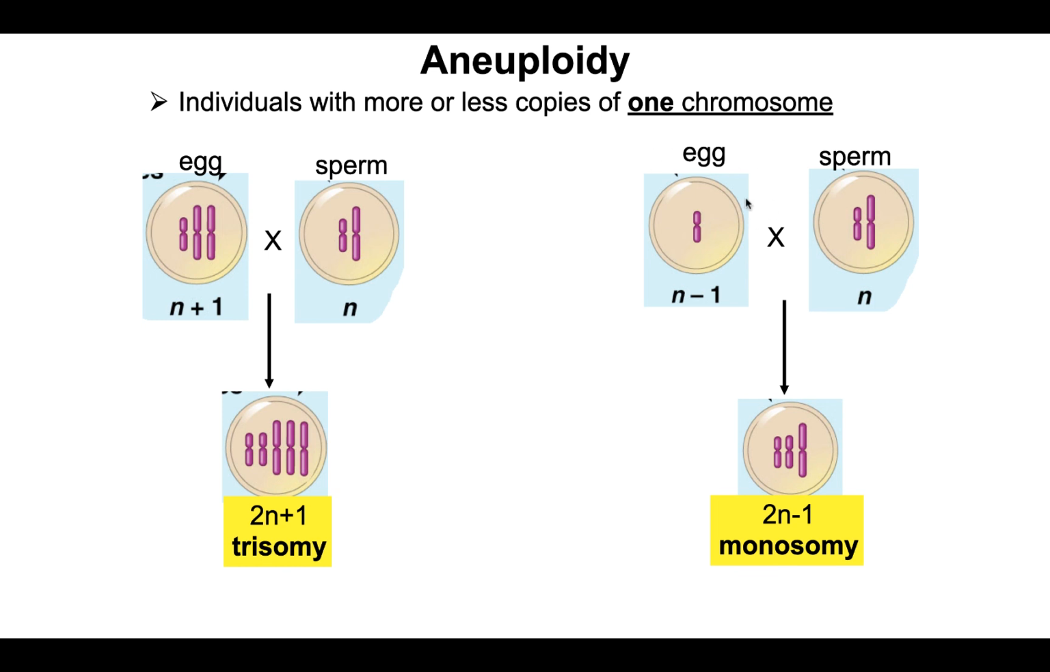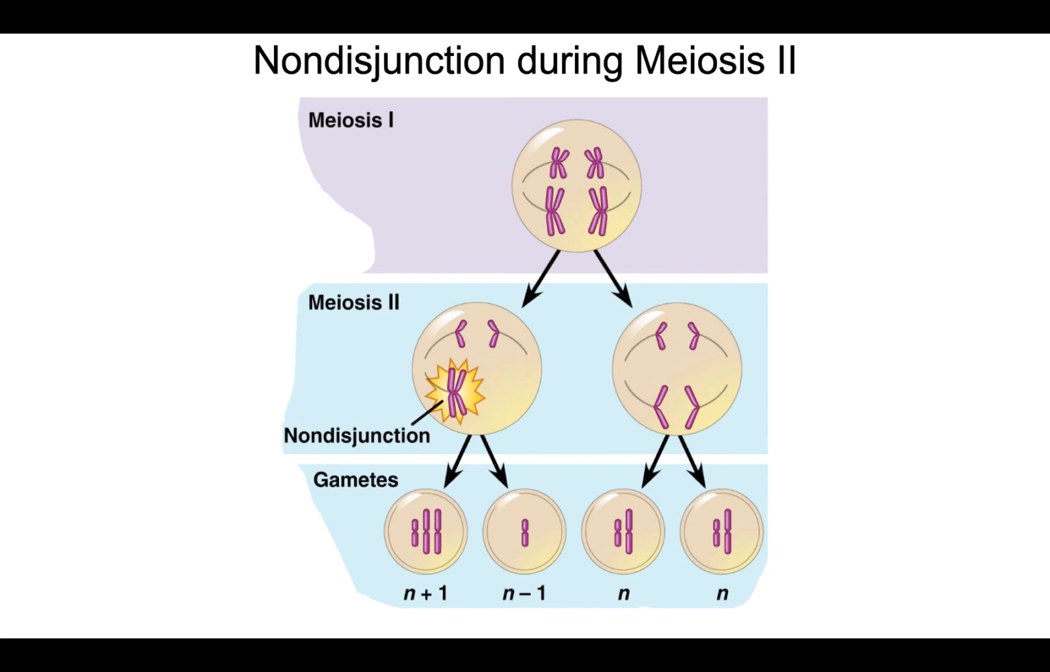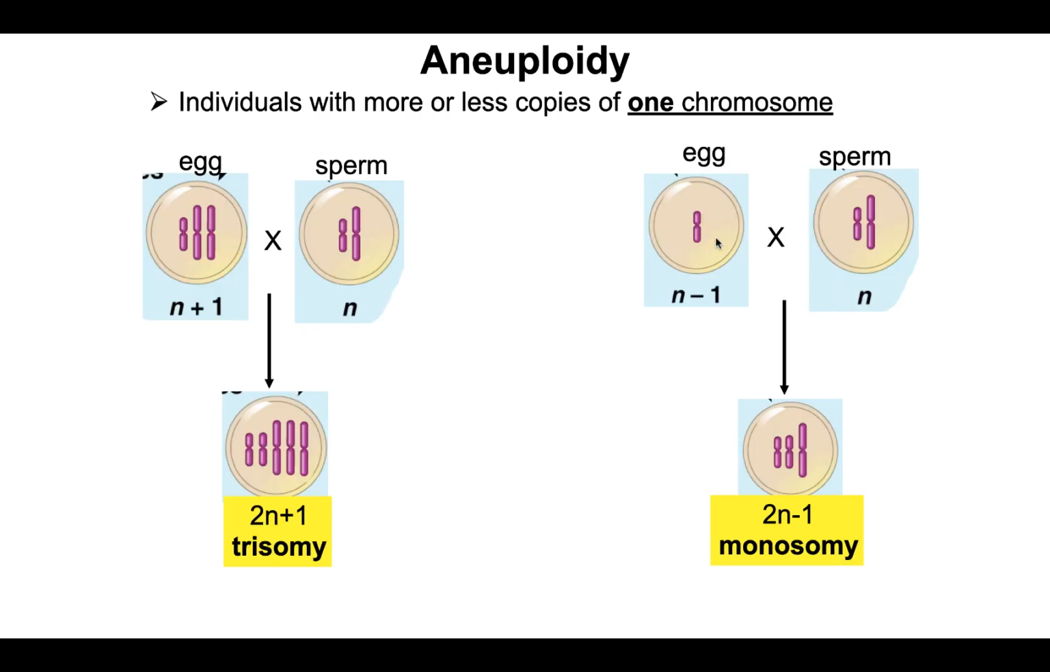Or if the egg was missing the chromosome and is fertilized by a sperm, then what we have is this chromosome here only represented 1 time when it's supposed to be represented twice. That's 2n-1. That's called monosomy. When an individual has 1 extra copy or 1 less copy of 1 chromosome, we call that aneuploidy.